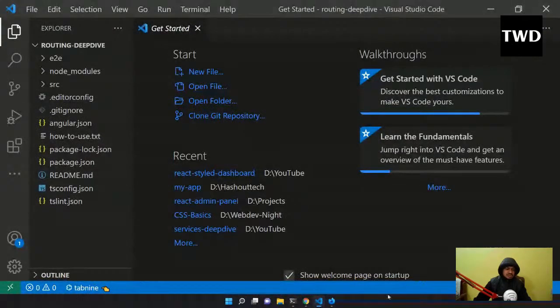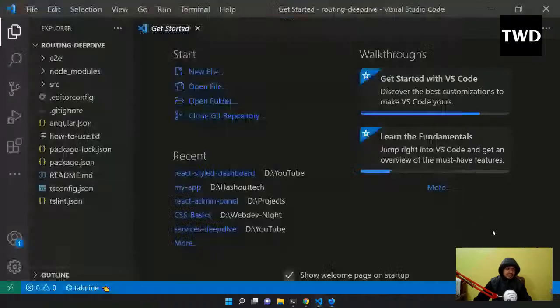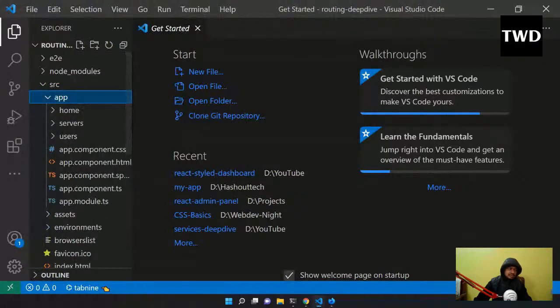So this is a basic app which I have, and right now there is no routing here. See, this is the routing which we are going to create here. Let us see what our project has. In src, in src app, home, servers and users are there, these three things.